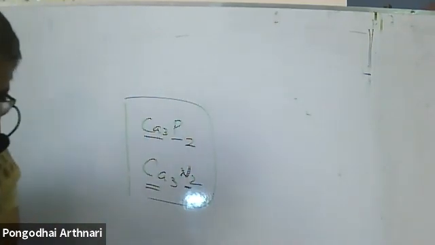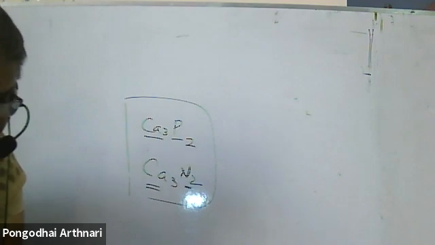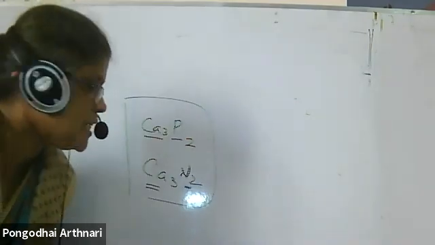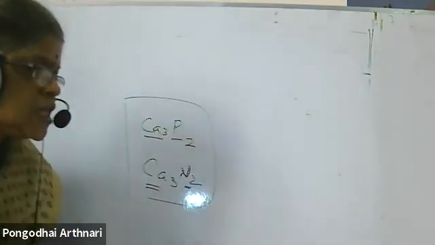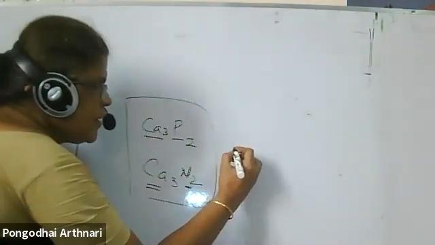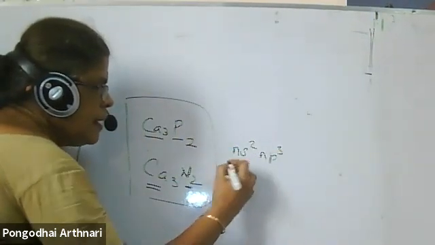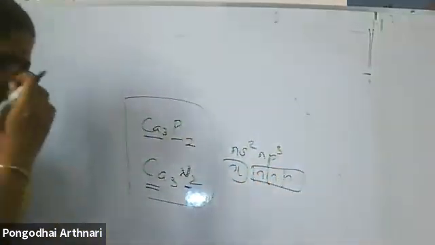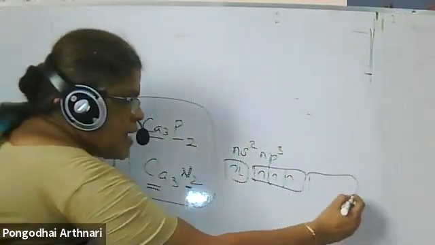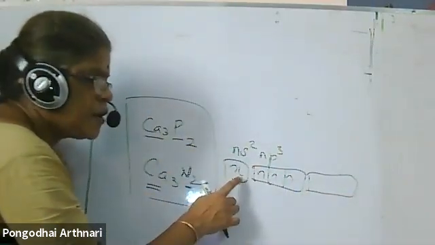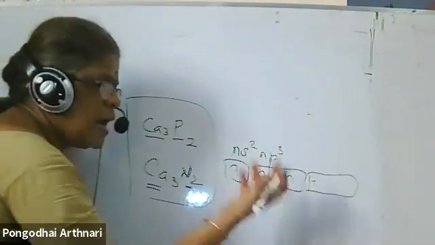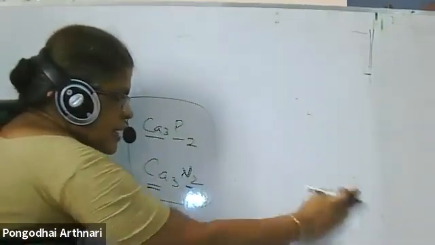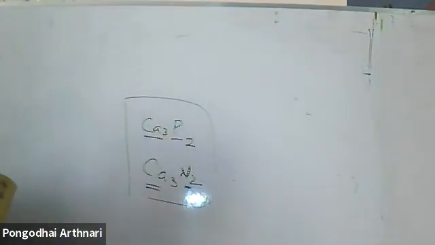Next, an example question: though nitrogen exhibits +5 oxidation state, it does not form pentahalide. Why? +5 oxidation state is possible, but it doesn't form pentahalide due to the absence of d orbital, because its electronic configuration is ns2 np3. For 5 bonds I need 5 orbitals, each having a single electron, available. So I have to shift an electron, which is not possible here. Therefore, due to the absence of the orbital, nitrogen doesn't show pentahalides.